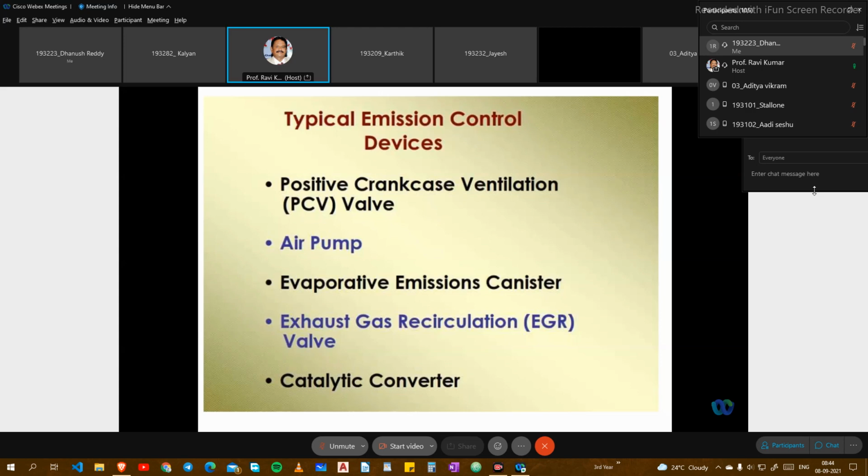Another one is the catalytic converter. This is one device we attach to the exhaust pipe, at the exhaust outlet. Inside it there are some absorption chemicals, and this absorption content will absorb the NOx and SOx particles, and you get purified exhaust gases, particularly in diesel engines and petrol engines. This catalytic converter can be used.